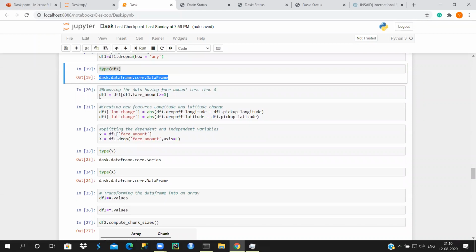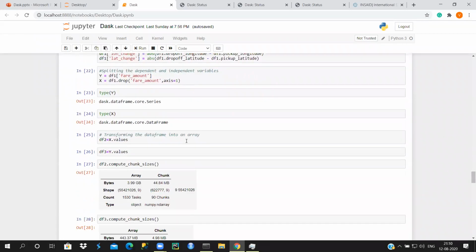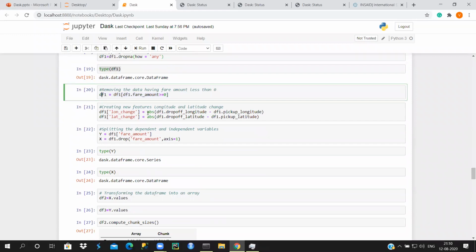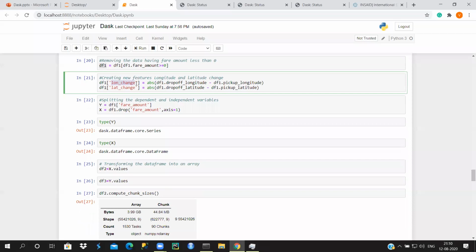So here we are doing some pre-processing steps in order to run the model. These steps keep only those values which have a fare amount greater than 0. Here you're creating variables called longitude change and latitude change based on your drop off longitude and pick up longitude. And now you're splitting the independent and dependent variables, y and x.